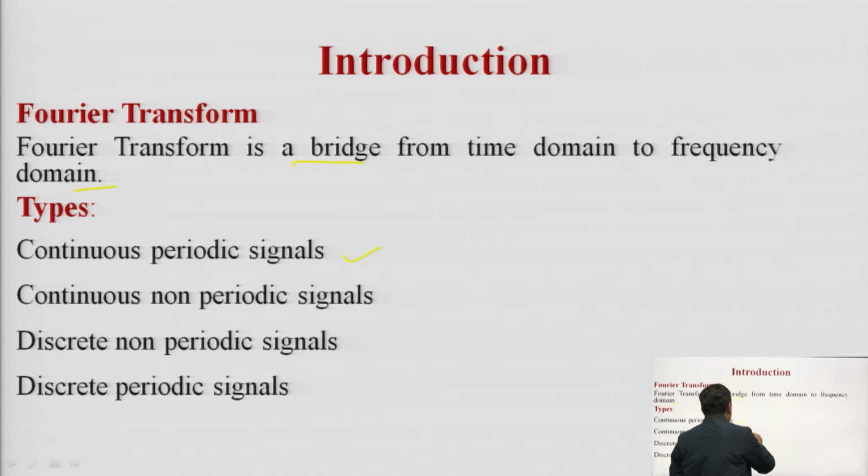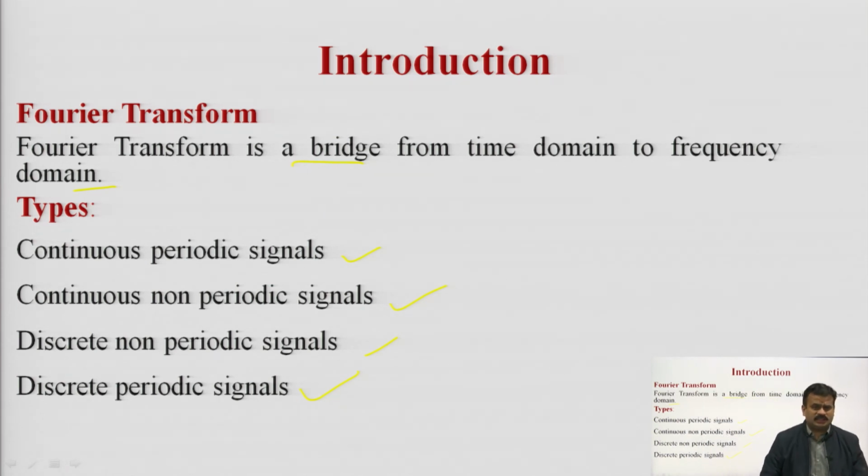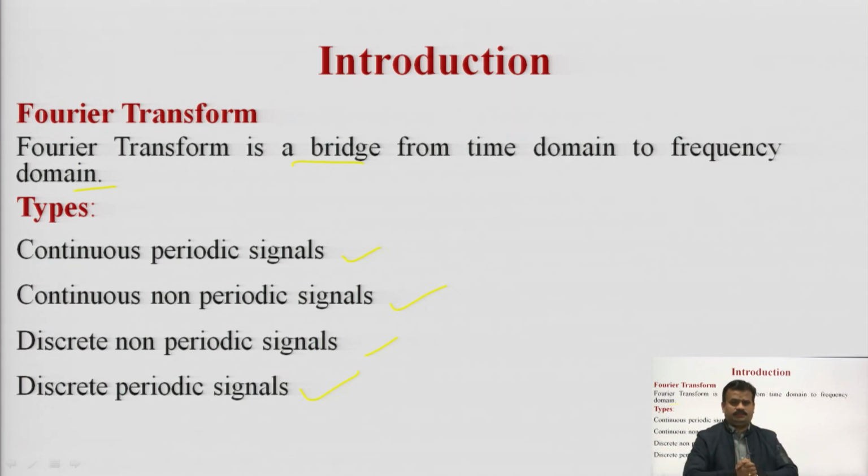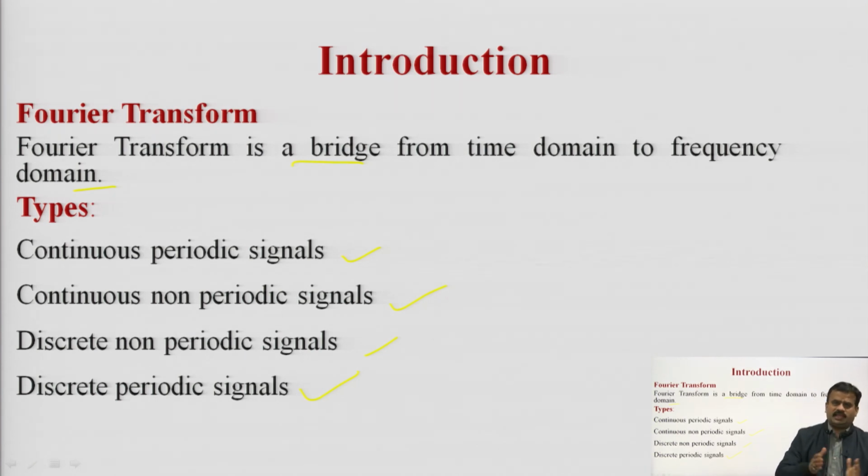Your signal may be continuous periodic signals, continuous non-periodic signals, discrete periodic and discrete non-periodic signals, because practically the signal is at first a continuous signal. That continuous signal you can convert into a discrete signal with the help of sampling.